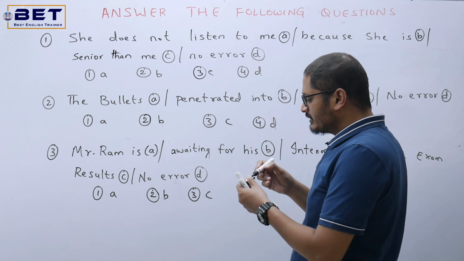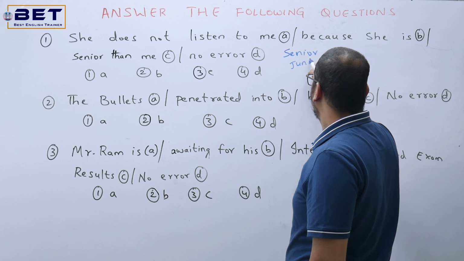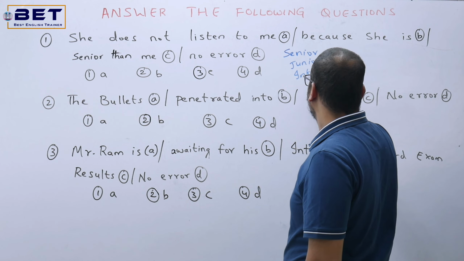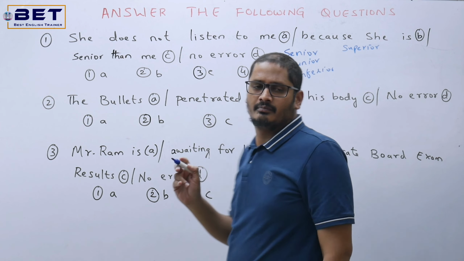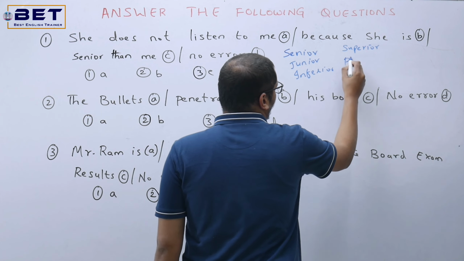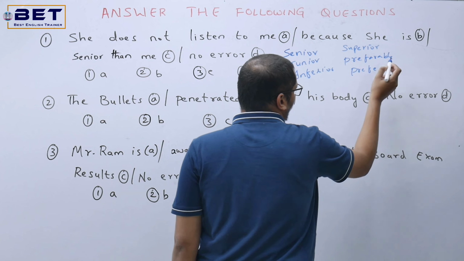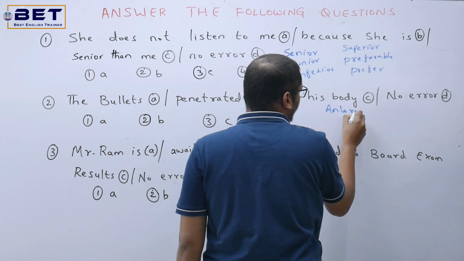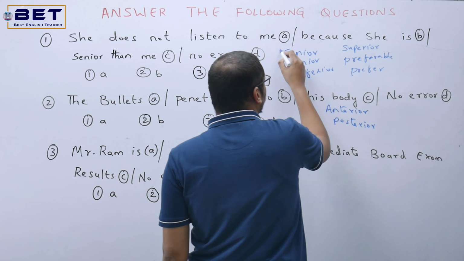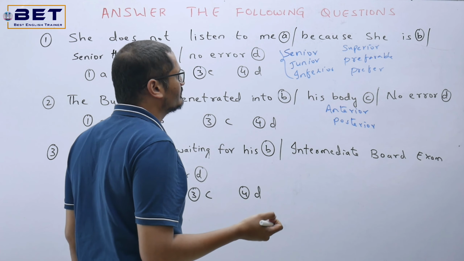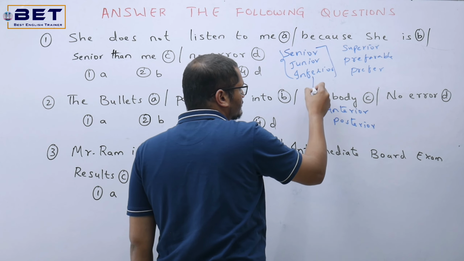So whenever you come across a word like senior, junior, inferior, superior, preferable, prefer, anterior, posterior, these words, whenever we come across them in a sentence, after this word, generally all these are going to be the adjectives.